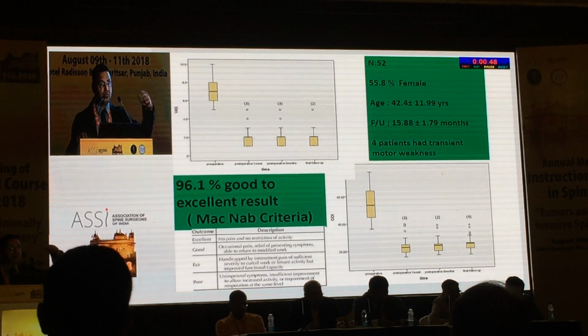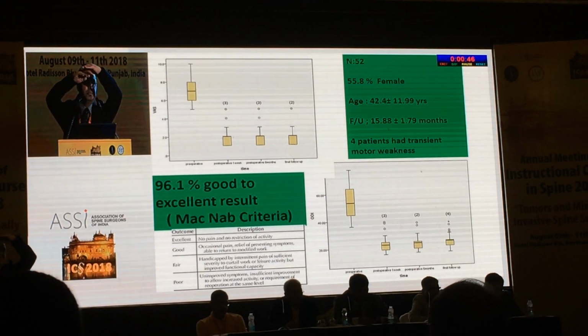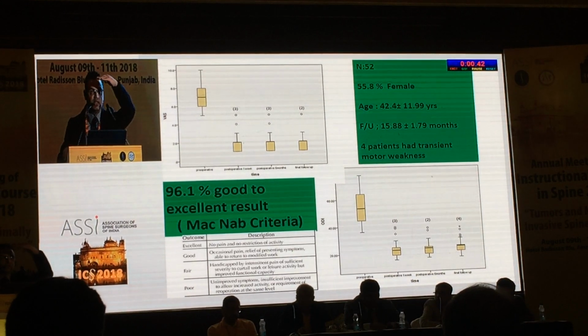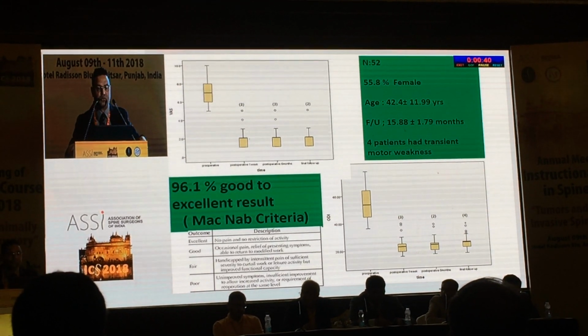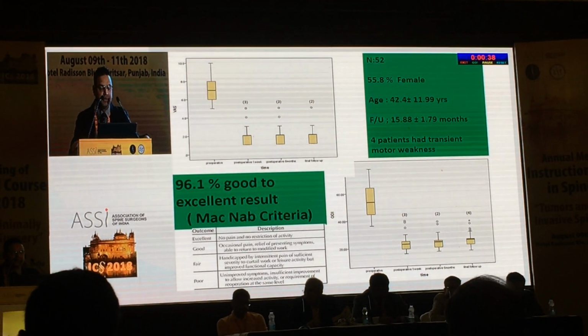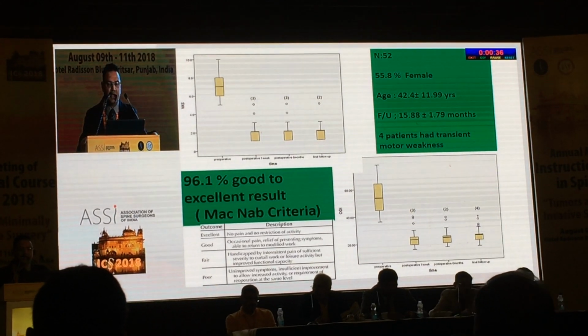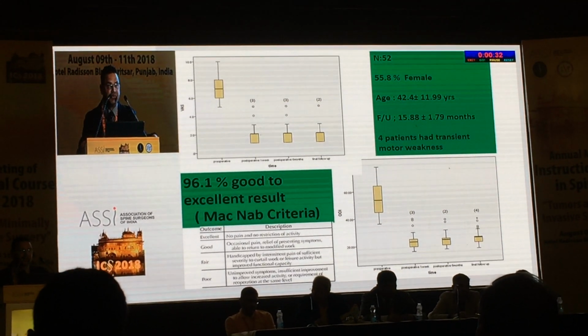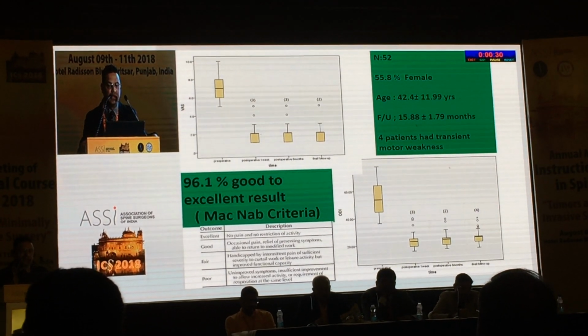It is done by going in between the PLL and the annulus posteriorly, where the sinuvertebral nerve is located. We studied about 52 patients, with 56% female, age 42 plus or minus 11, and follow-up of more than 15 months.